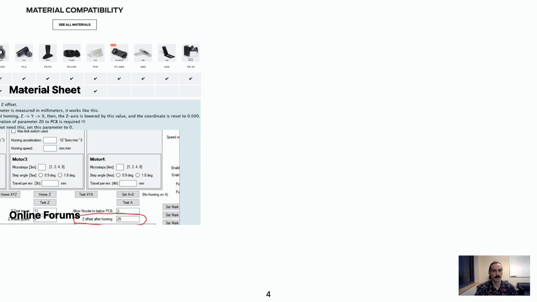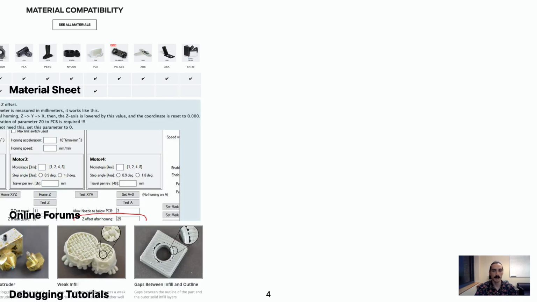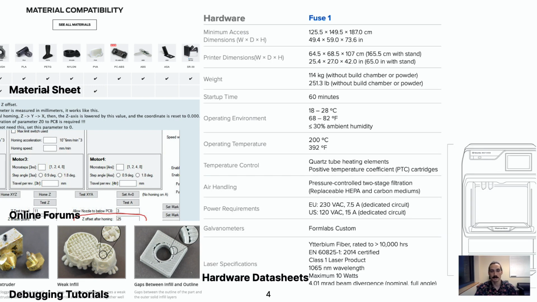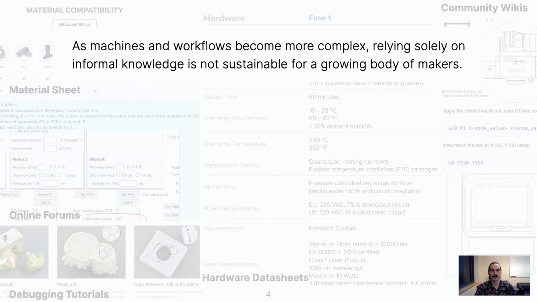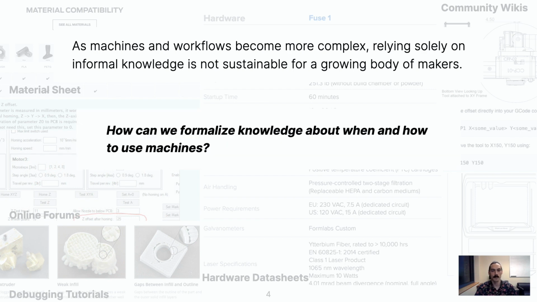If a maker doesn't already have personal experience answering these questions, the resources that can help them are quite scattered. These include material sheets, tips hidden in online forums, sites for looking up and debugging problems, hardware data sheets, and community wikis. However, it's an awful lot of work not only to find this information, but also to know how to even interpret it. It would be very helpful if we could distill some of this informal knowledge to a more accessible form. This leads us to ask, how can we formalize knowledge about when and how to use machines?